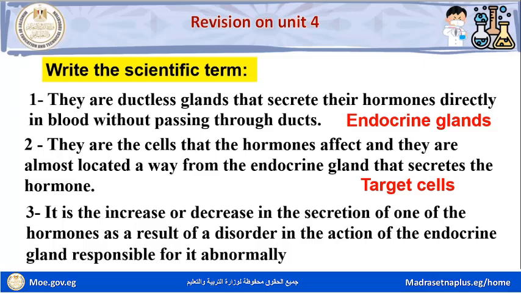Question number 3. It is the increase or decrease in the secretion of one of the hormones as a result of a disorder in the action of the endocrine gland responsible for it abnormally. Hormone disorder.